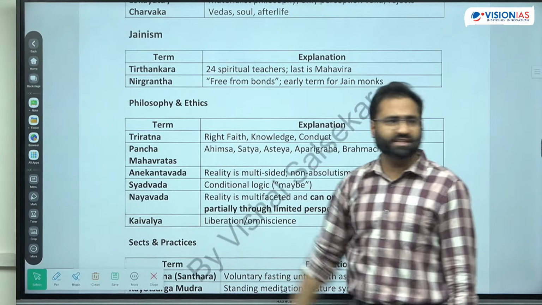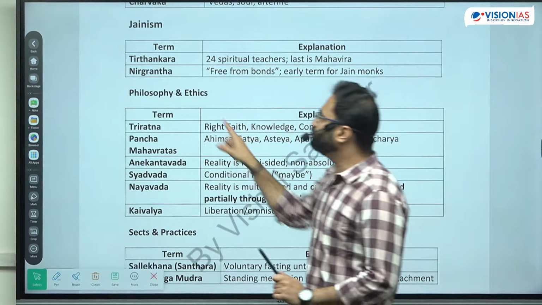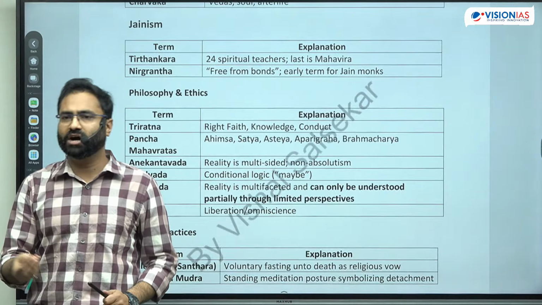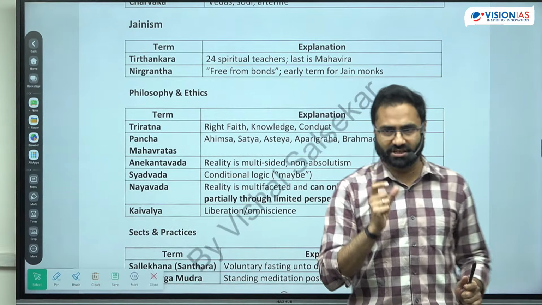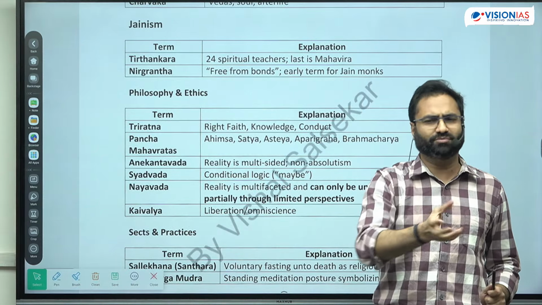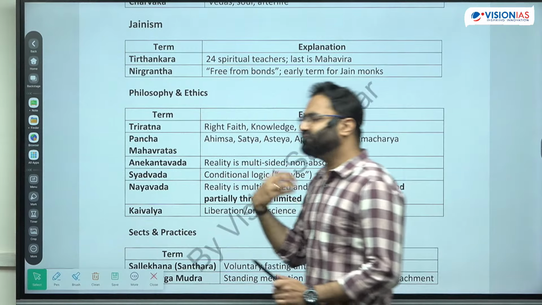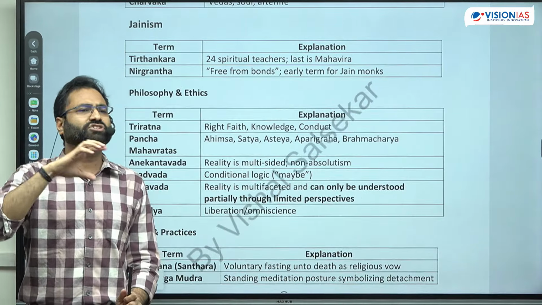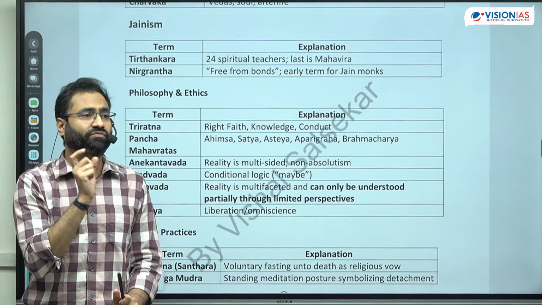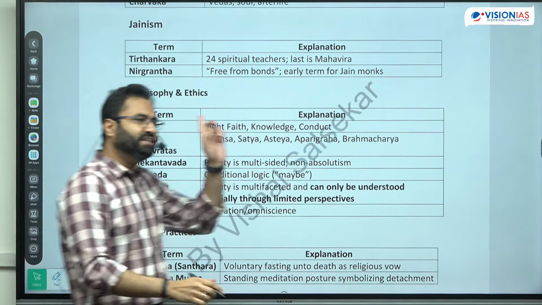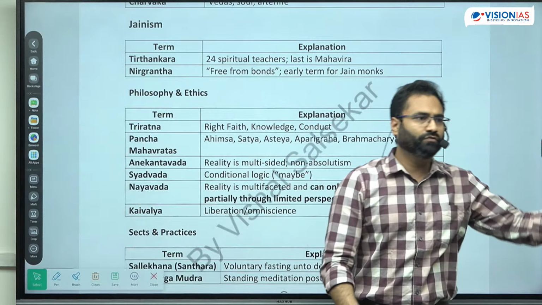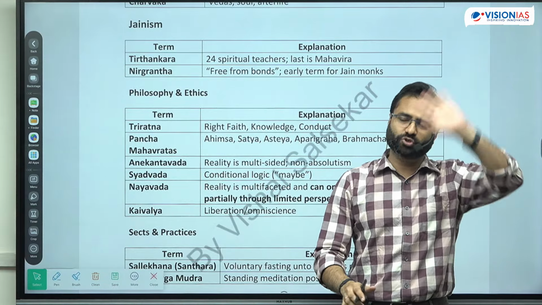Next is Jainism. Now in Jainism, the most important term that you know, and Vardhaman Mahavir, who is the 24th Tirthankar. So there is a term known as the Tirthankar. And if there is a question regarding which is the older religion, based upon certain facts, or based upon certain type of identification, Buddhism or Jainism, it is Jainism which is having the roots as compared to Buddhism which were older.